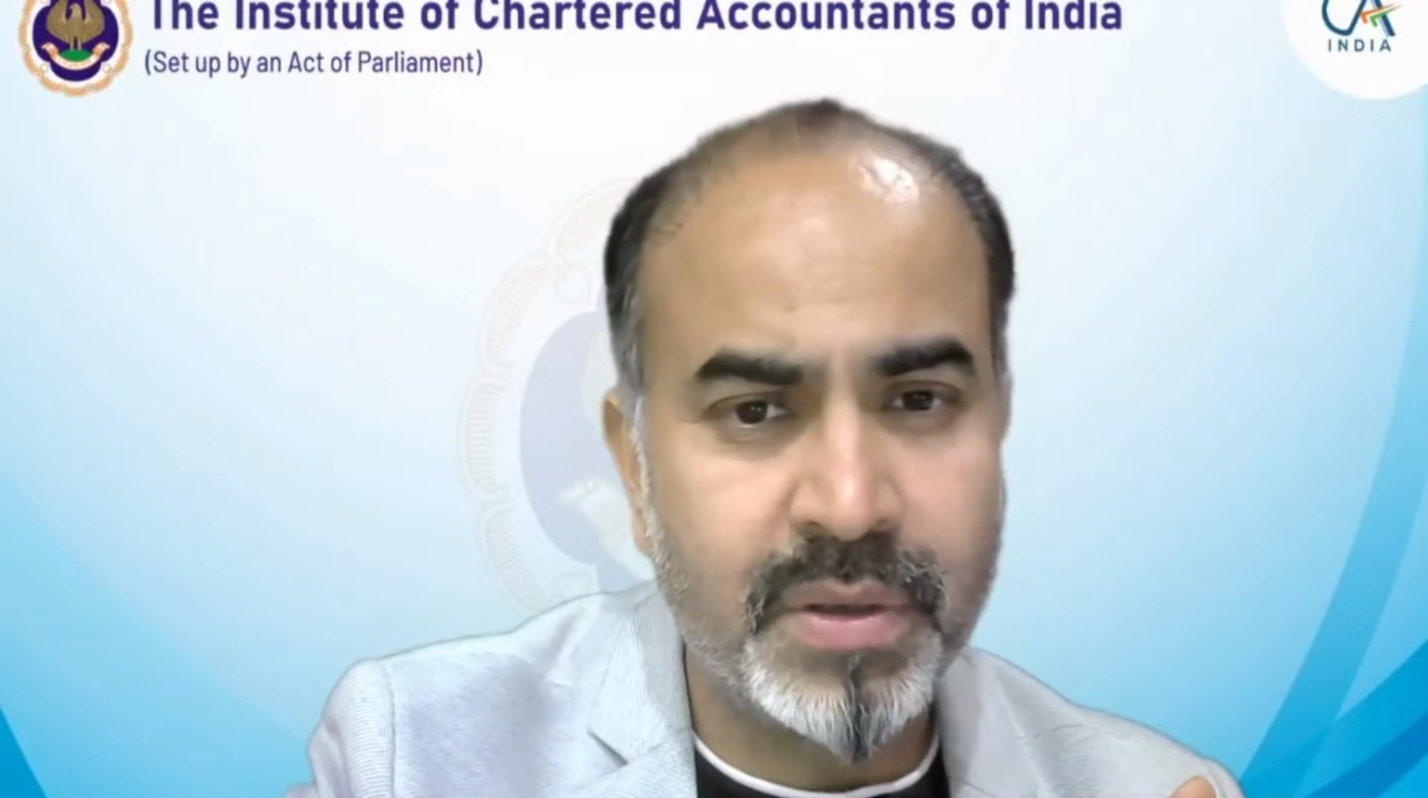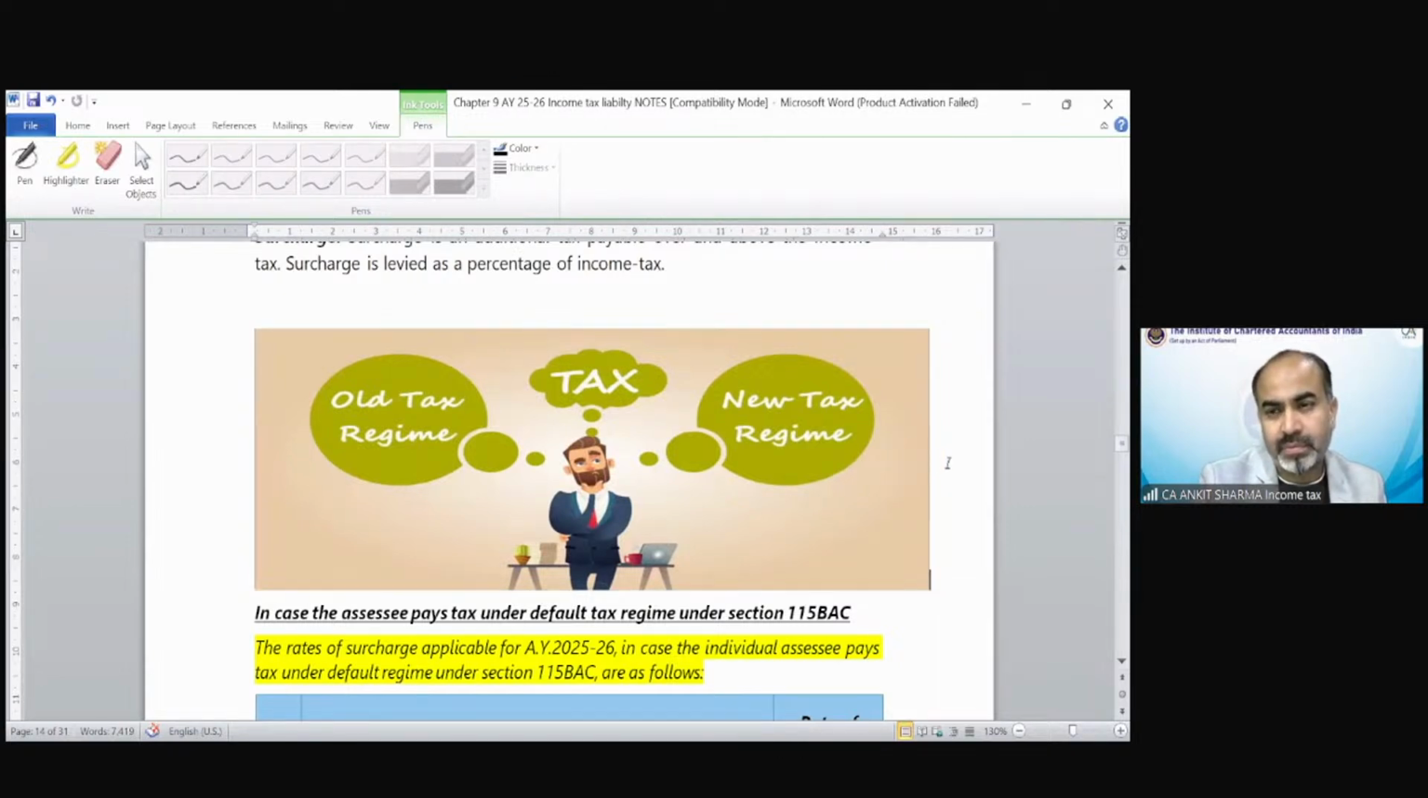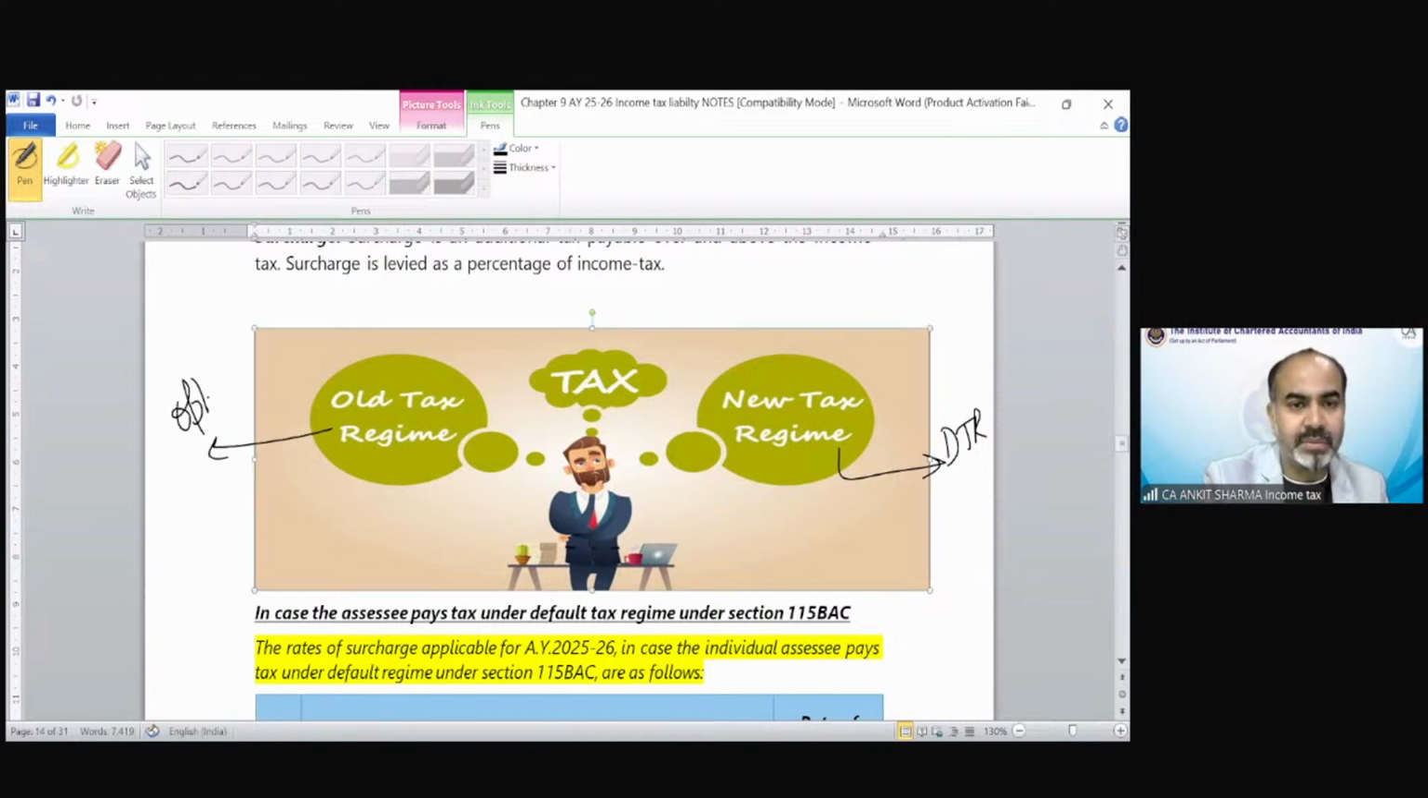Back to the notes. So that was surcharge provision. Now old tax regime, new tax regime. So new is technically now the default tax regime, that is new tax regime. Default tax regime. This is our optional tax regime.